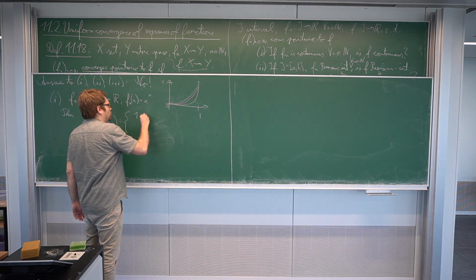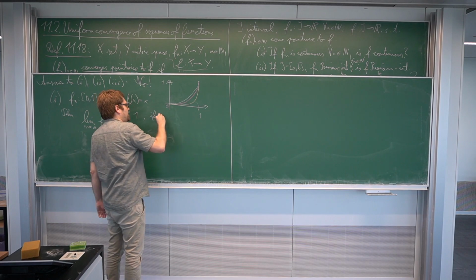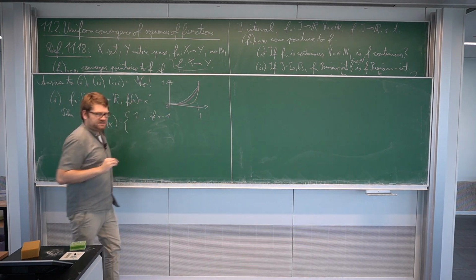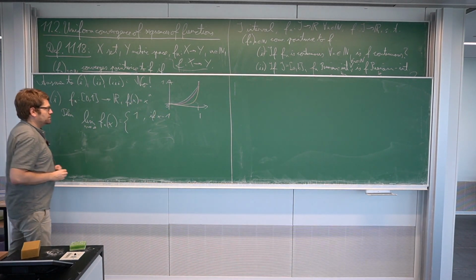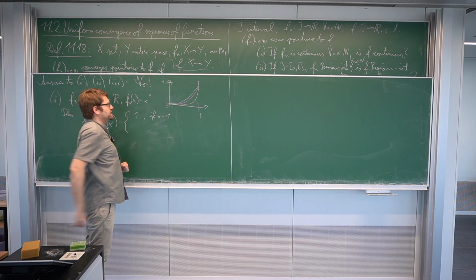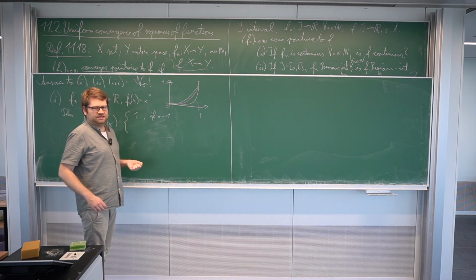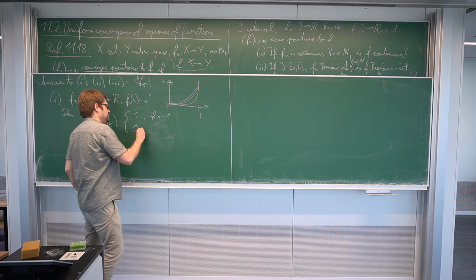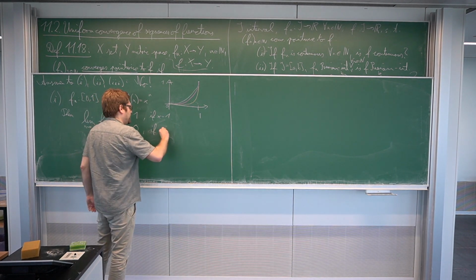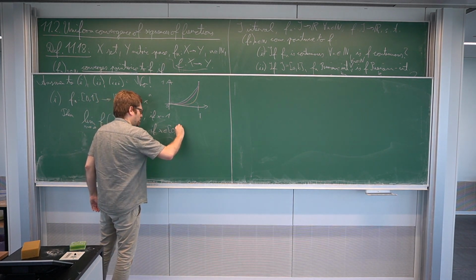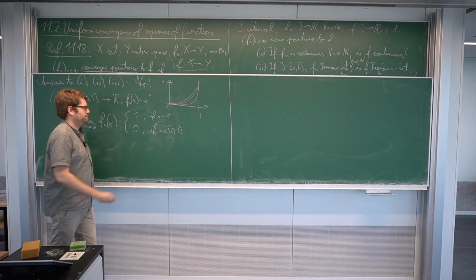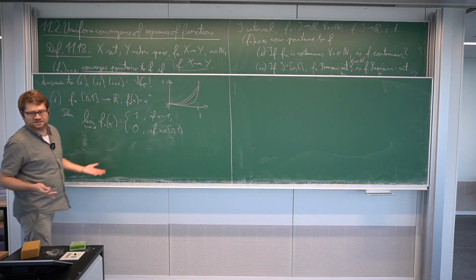But if x is smaller than 1, then if we increase the exponent, this goes to 0. So the limit is 0 if x lies between 0 and 1 with 1 excluded.